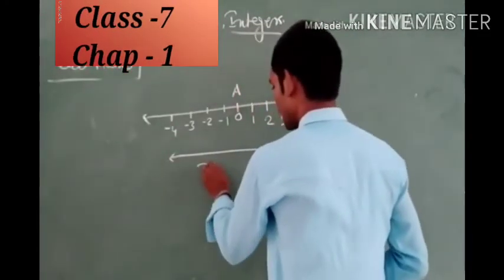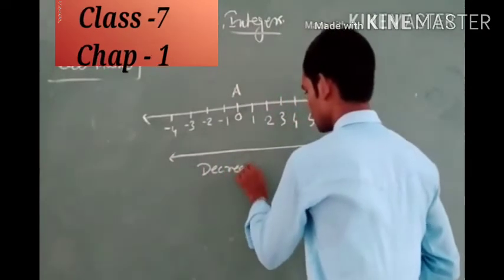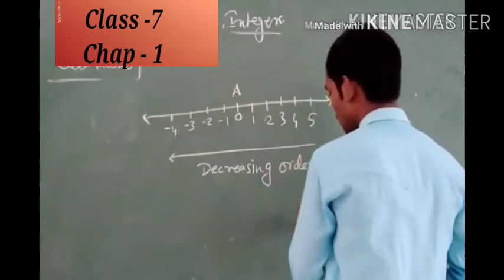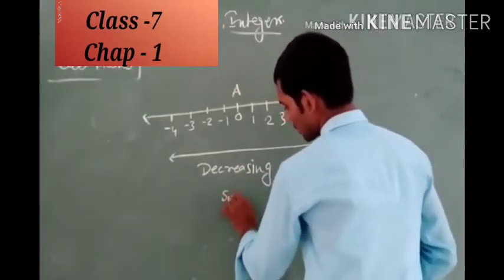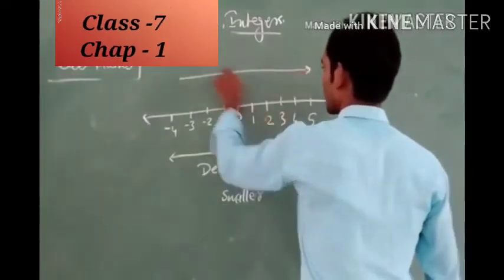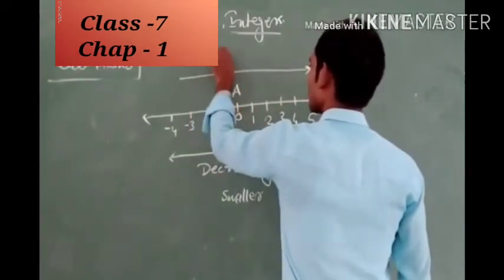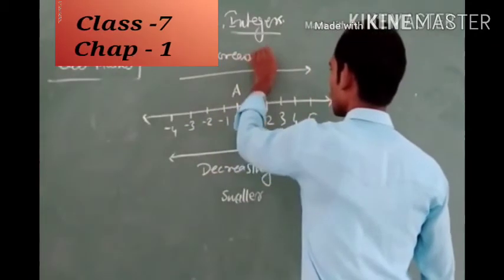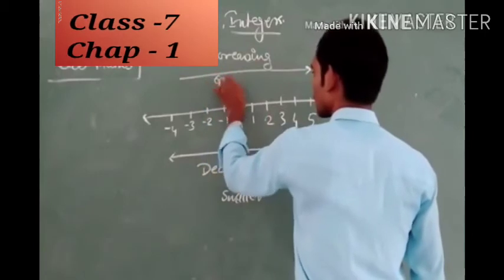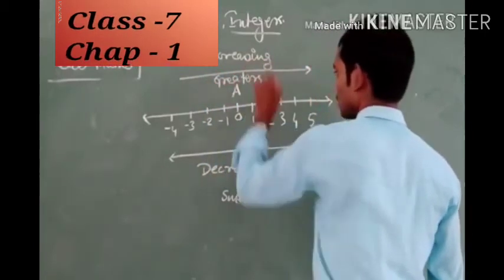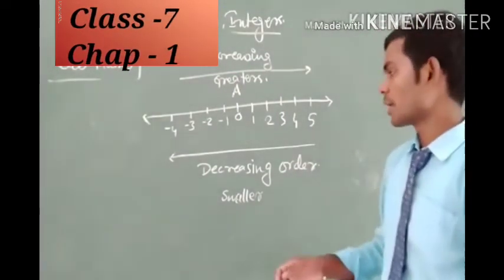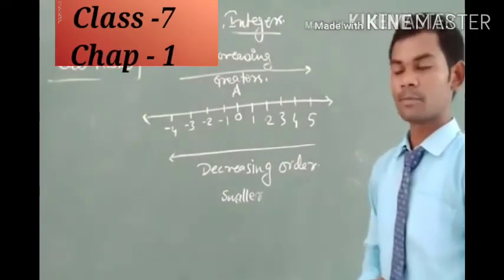This is the decreasing order, in which the numbers are smaller, and this is the increasing order, in which the numbers are greater. So students, here we get two orders on the number line.